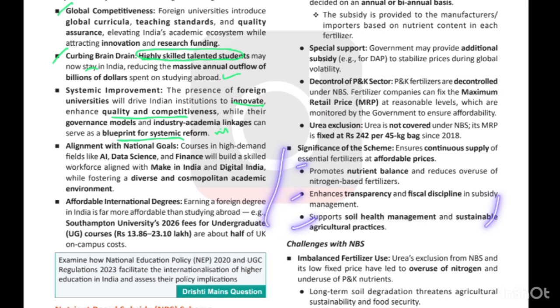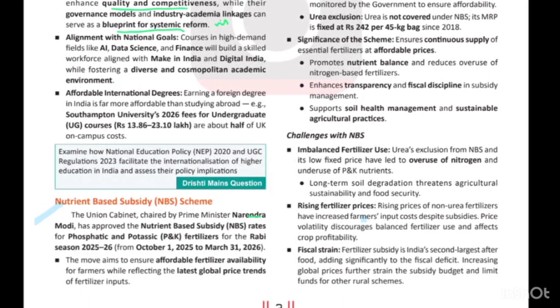And another thing we also think about is that with the nutrient based subsidy scheme, the availability is there, so farmers will not be exploited by the black market. So all these things are there, and it will also help us to promote agriculture in a sustainable manner, right?